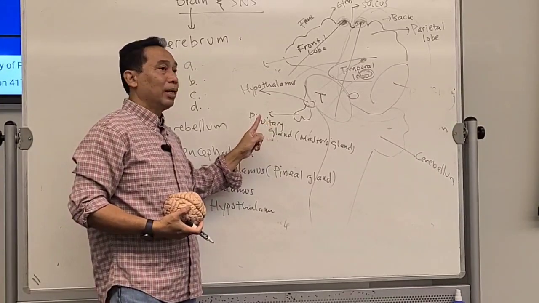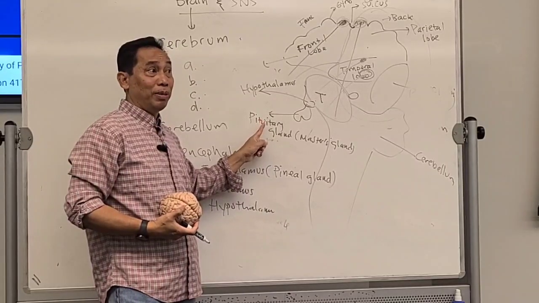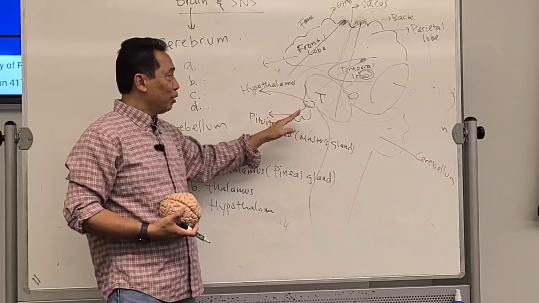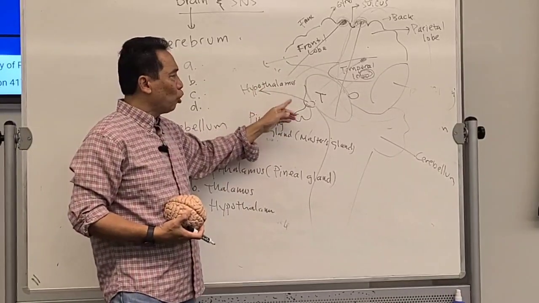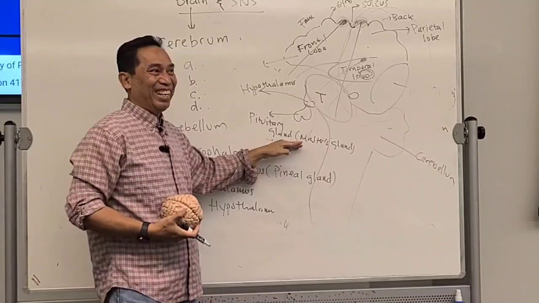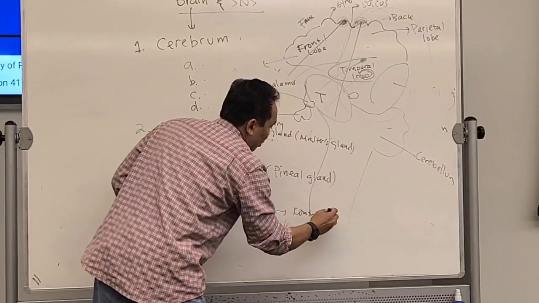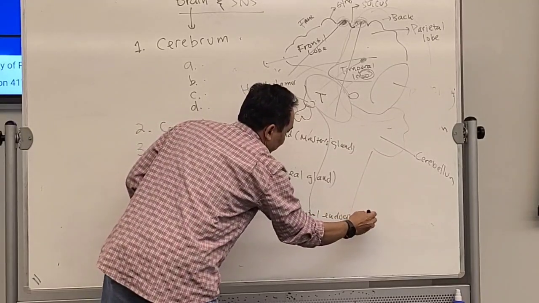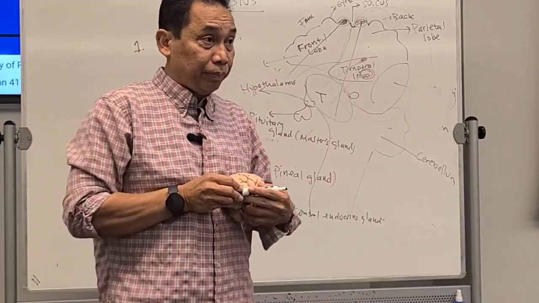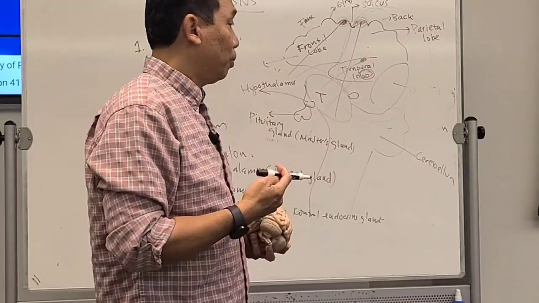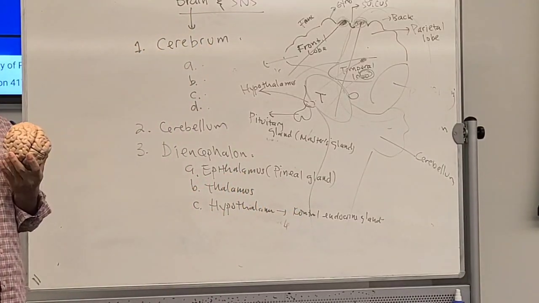We're going to talk about the hormonal system in the second part of our course, Anatomy 2. But right now, just for your information, the hypothalamus controls our hormones. So the hypothalamus controls hormones, controls the endocrine glands. That's the function of the hypothalamus: to control the hormonal system. You get this one?